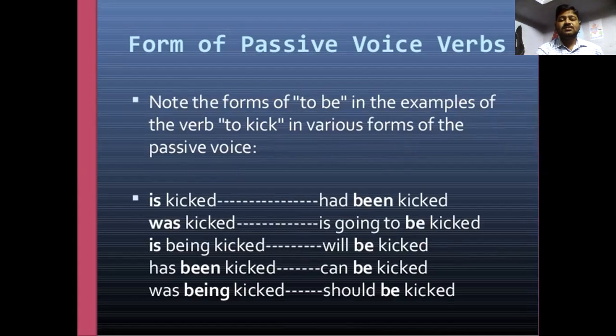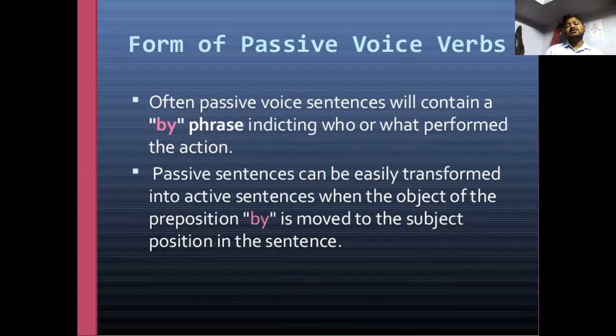Forms of the passive verbs, note that to be, for example: is kicked, was kicked, is being kicked, has been kicked, was being kicked, had been kicked, is going to be kicked, will be kicked, can be kicked, should be kicked. Often passive voice sentences will contain a phrase indicating who or what performed the action. The passive sentence may easily transform into an active sentence when the subject of the preposition by is moved to the subject of the sentence.